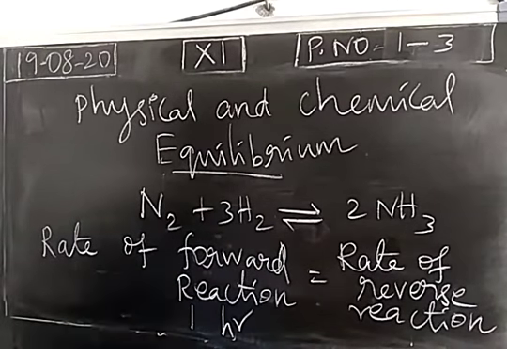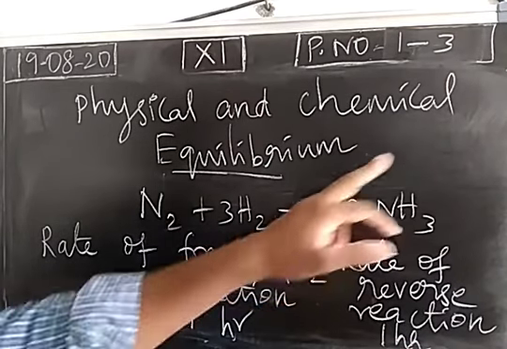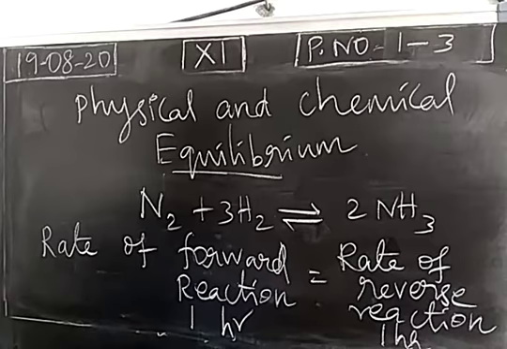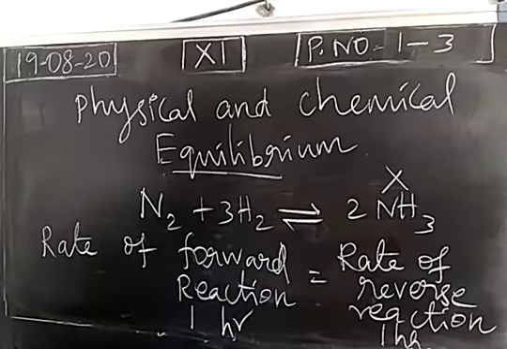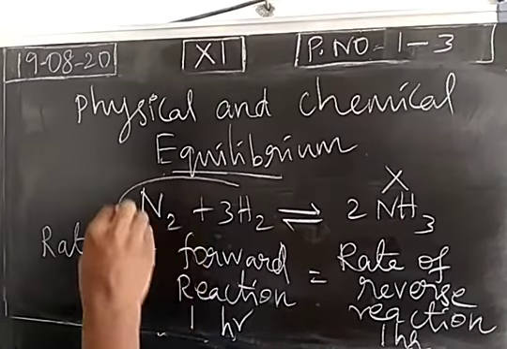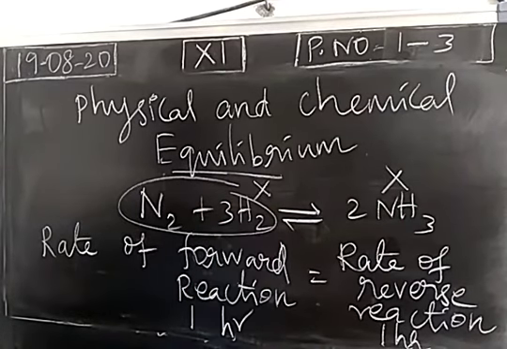Ammonia is providing the nitrogen and hydrogen in the same time. So ammonia decomposition is also taking how much time? 1 hour. So the rate of forward reaction is 1 hour, the rate of reverse reaction is also 1 hour. So I cannot get product in the forward reaction. At the same time, I cannot get reactant in the reverse reaction also.